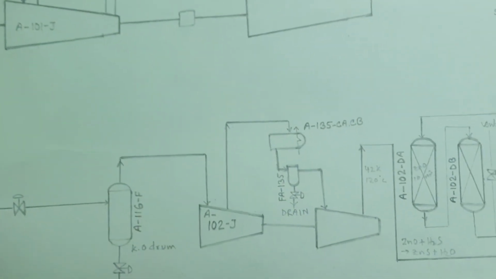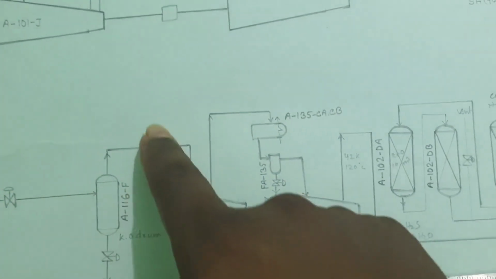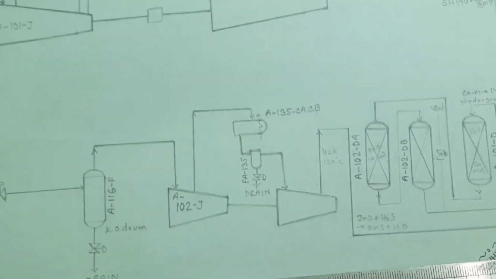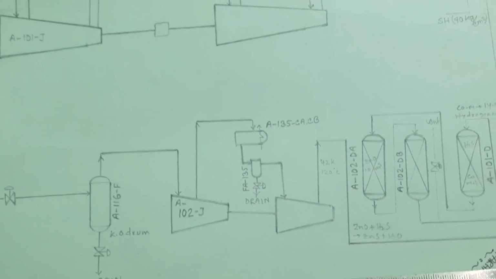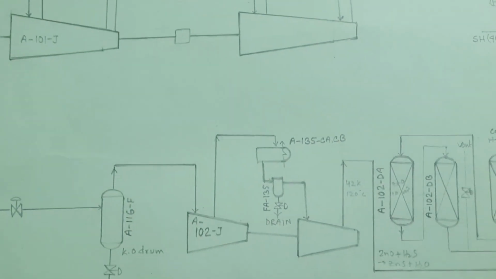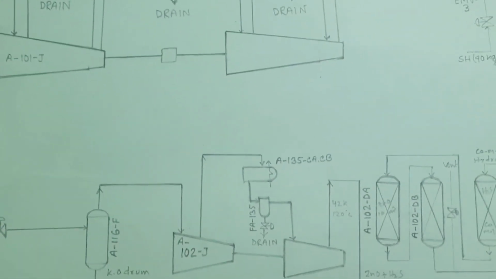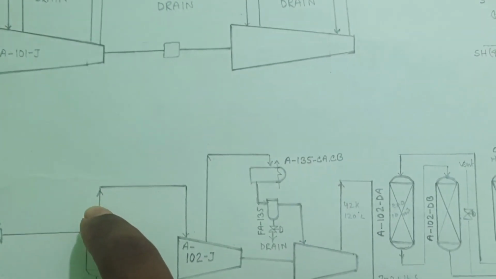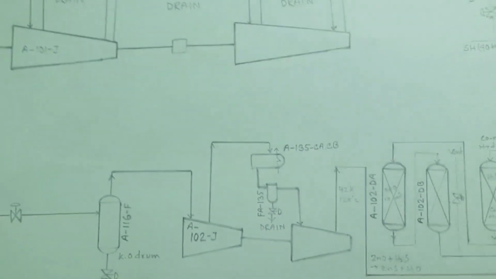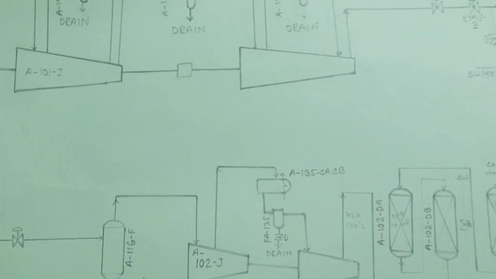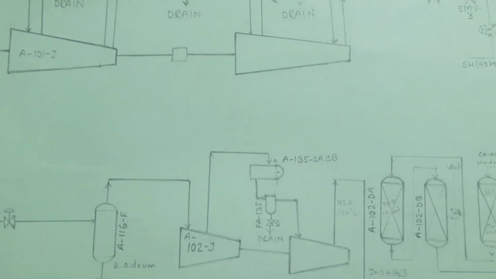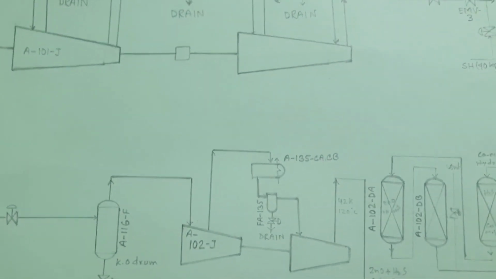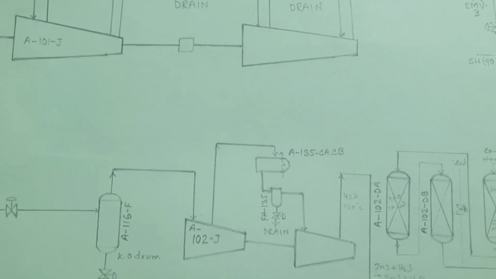From here this natural gas comes to the knockout drum. Why are we using this knockout drum? Because natural gas contains some moisture. This moisture is harmful for the compressor, and that's why we have to remove this moisture by the knockout drum. Then this natural gas or feed gas will be distributed in two lines. One line will go to the compressor and another line will go as fuel gas to the arc burner, tunnel burner, auxiliary boiler and superheater.